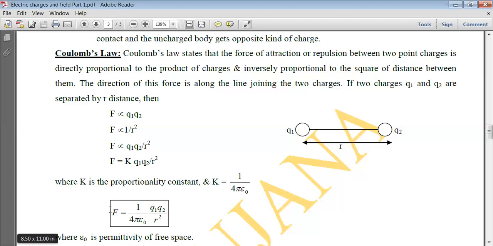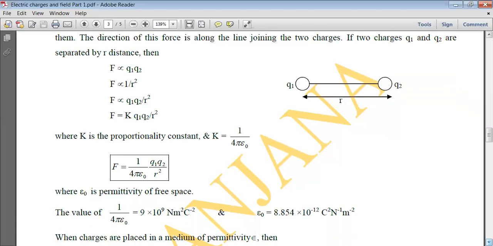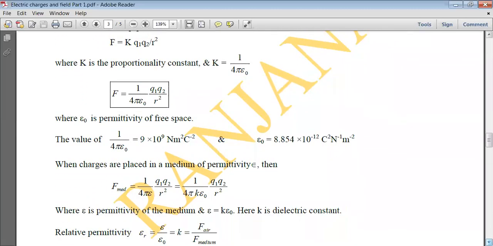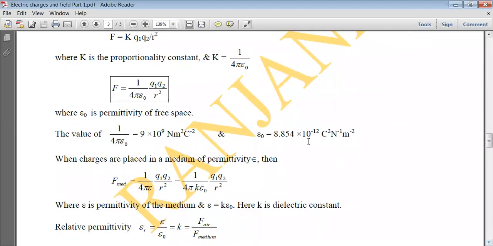So Coulomb's law becomes 1 upon 4 pi epsilon naught Q1 into Q2 upon R square. Now let's discuss this constant of proportionality. The constant of proportionality is 1 upon 4 pi epsilon naught. This epsilon naught is called the permittivity of free space, that is, how many electric field lines it is permitting when the charges are placed in free space.